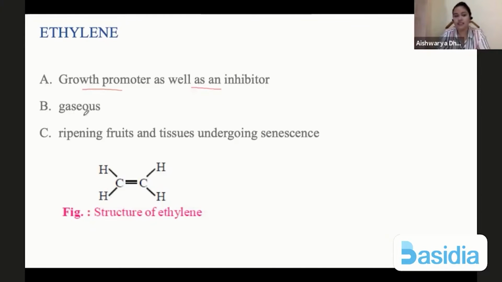Next is that ethylene is one of those hormones that is in the gaseous form. Others are usually in the sap, mixed with the nutrients, mixed with the food material or the other particles, but this is in the gaseous form, and it will allow ripening of fruit and tissues that are already undergoing senescence. Best example to see how ethylene works is in your bananas and tomatoes.